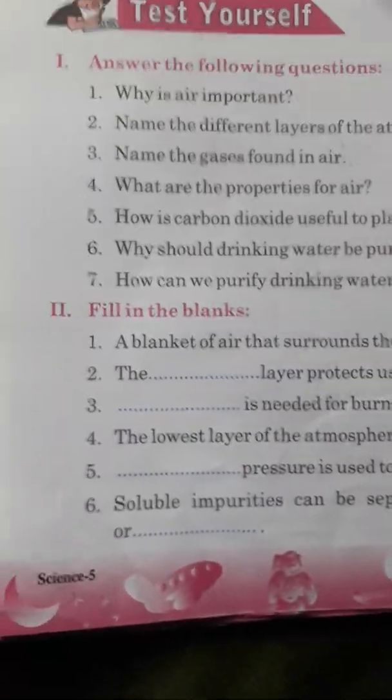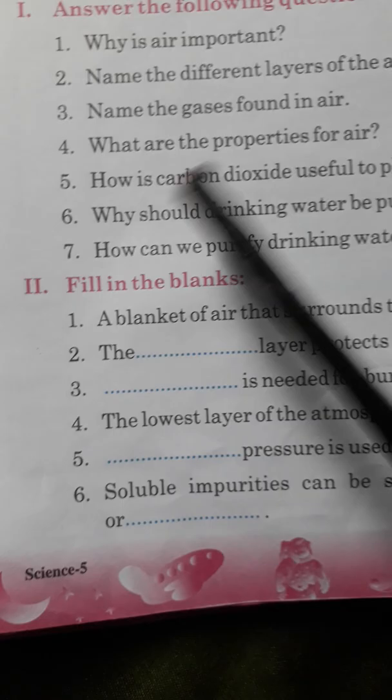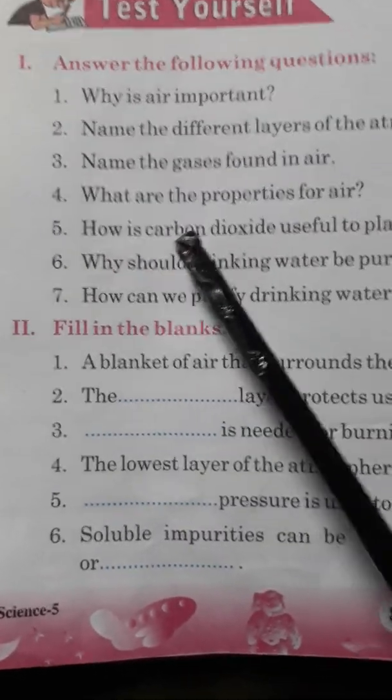Okay. Now that's the end of the discussion. In our previous class, I have already given question answers, that is, answer the following questions from number 1 to 4. Today we will do number 5. How is carbon dioxide useful to plants?